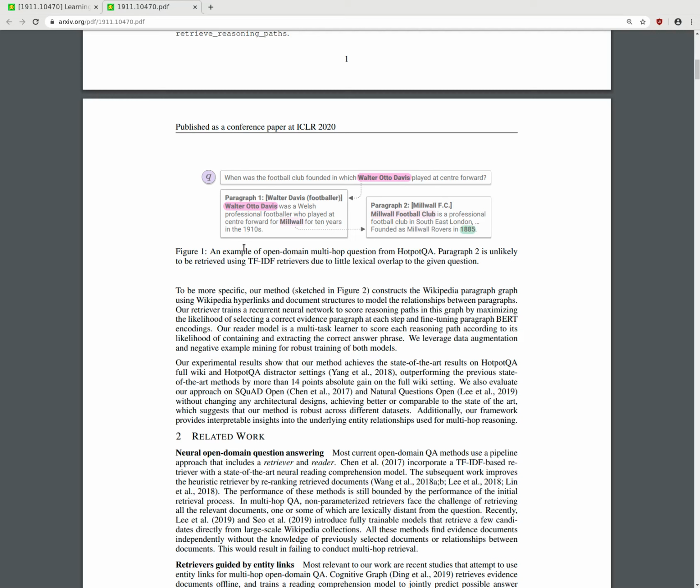So they look up the Walter Otto Davis paragraph, which says that he played center forward for Millwall for 10 years. Then the multi-hop needs to find Millwall, and they find a second paragraph which says that the Millwall Football Club is a professional football club in Southeast London founded as Millwall Rovers in 1885.